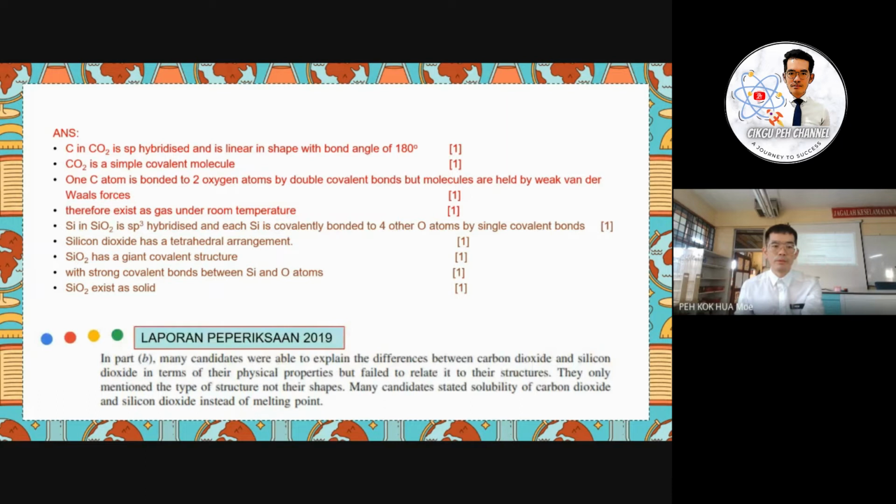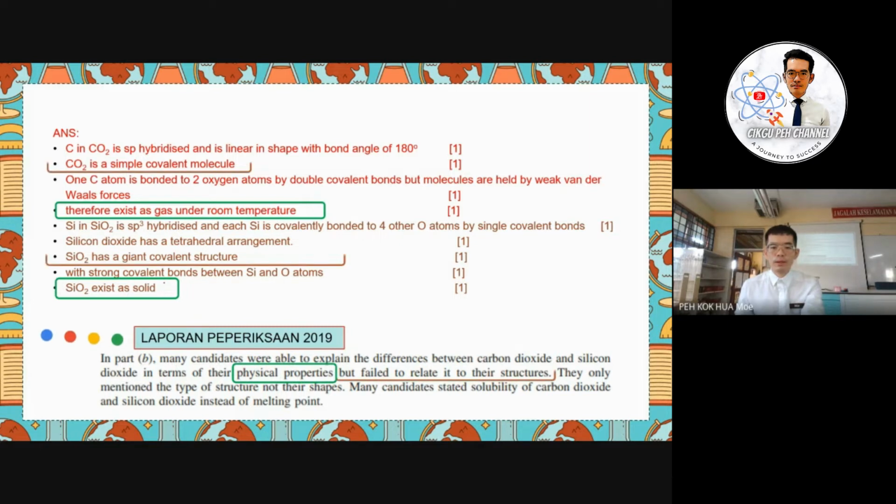Okay, so we compare to the Laporan Peperiksaan. You can see many candidates were able to explain differences between carbon dioxide and silicon dioxide in terms of physical properties, but they failed to relate. Okay, first they already know carbon dioxide is in gas form, while silicon dioxide is in solid form, but they failed to relate the structure.